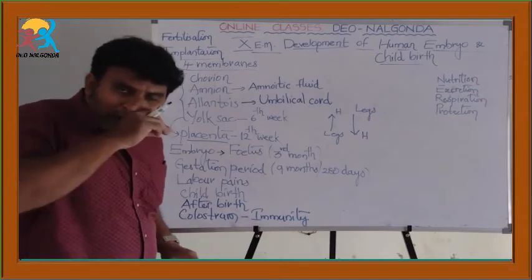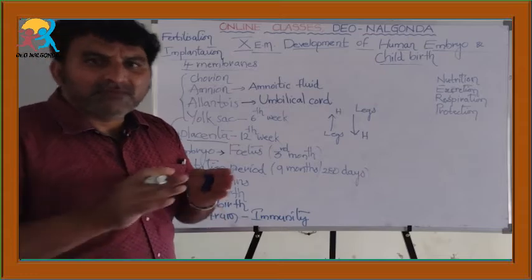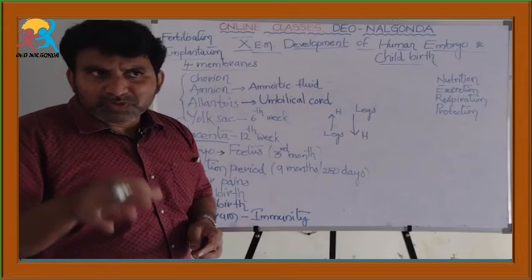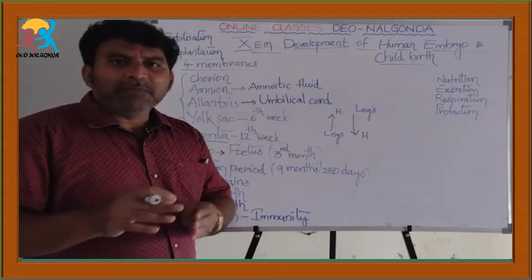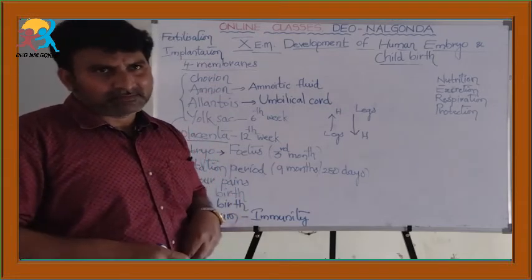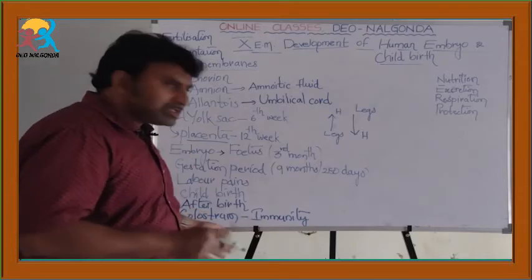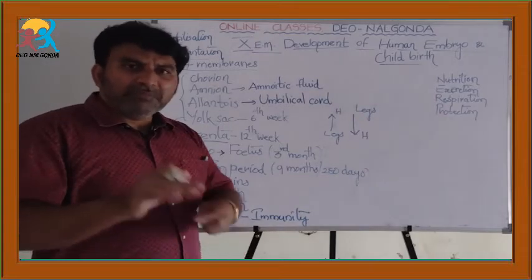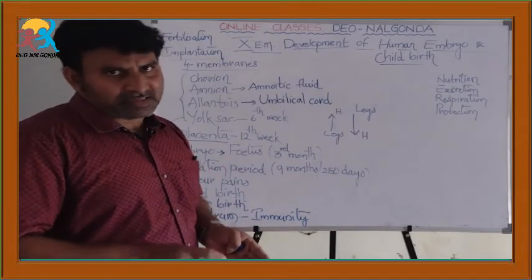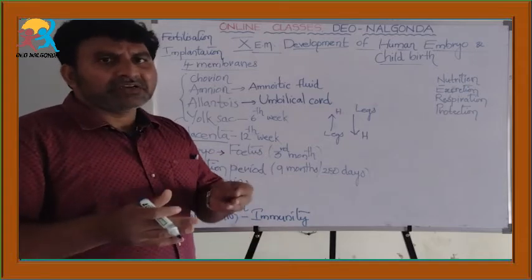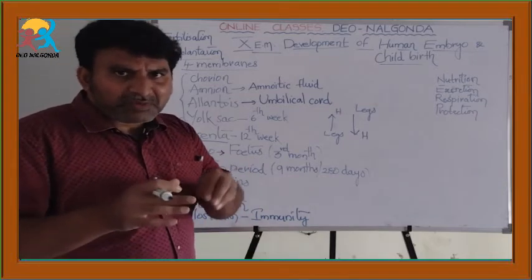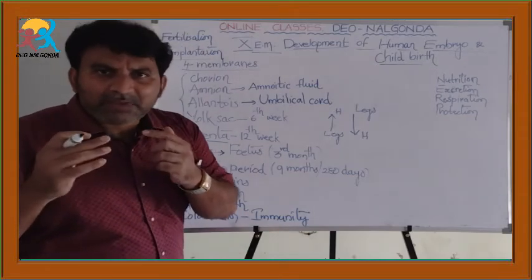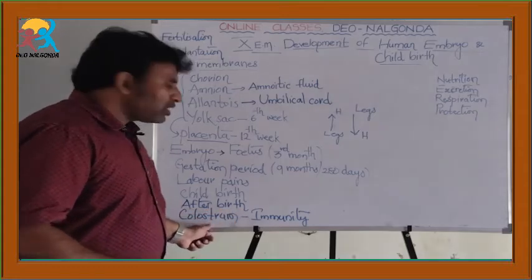Colostrum is a yellowish fluid that is produced in the mammary glands of the mother. The production of colostrum starts around the 9th month of pregnancy or immediately after the childbirth.